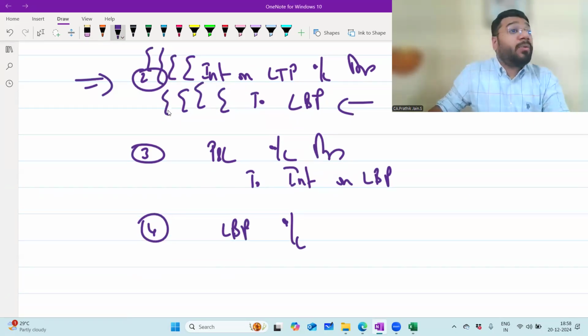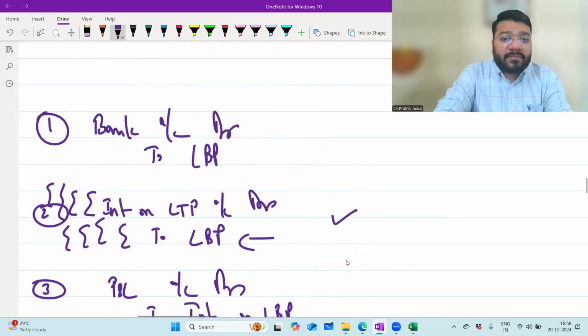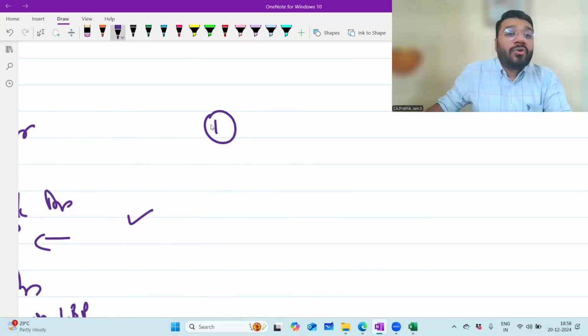When you make the payment to creditor, what is the entry? Creditor to bank. Same way, reverse the liability, creditor to bank. Instead of creditor, here it is loan by partner. That's all. Next is the concept of loan to partner.